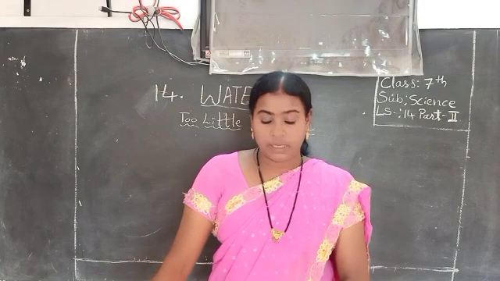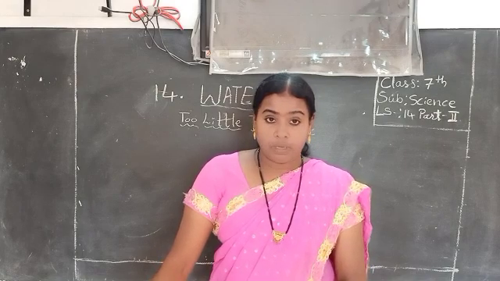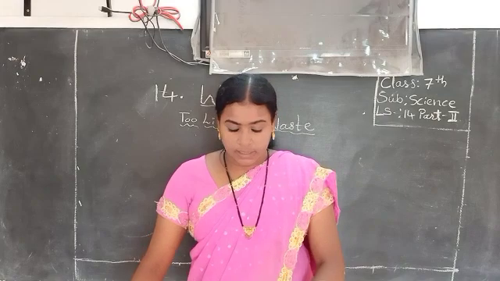Inorganic impurities in the water. What are they, children?